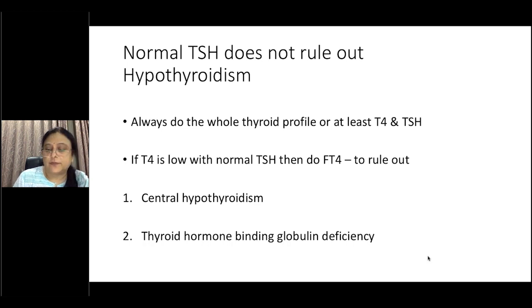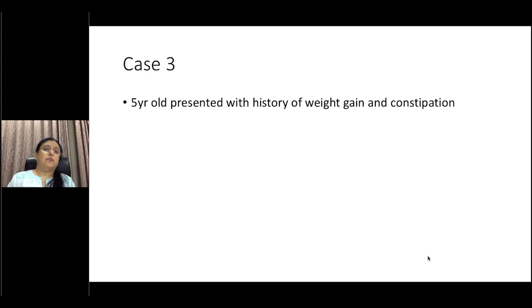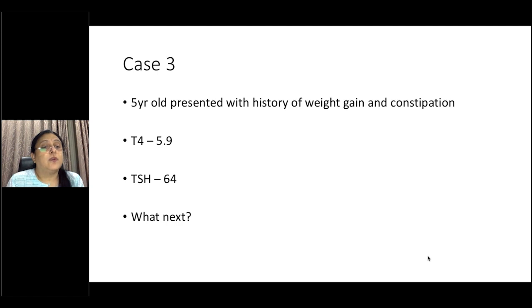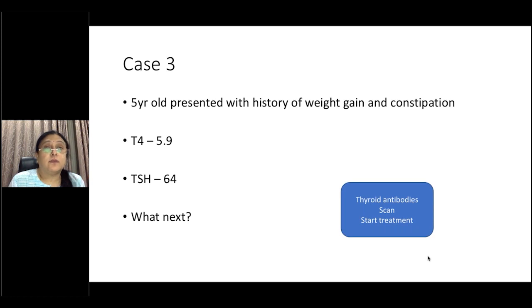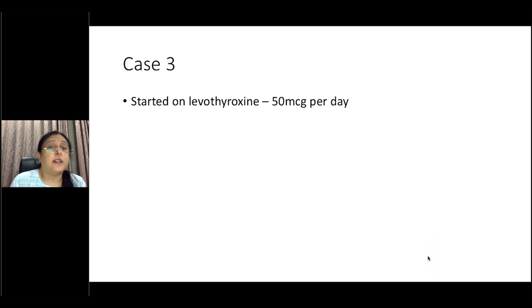require any treatment. So next case is a 5-year-old who presented with a history of weight gain and constipation. T4 was 5.9, TSH was 64. So what would you do next? So you would send off for thyroid antibodies, consider doing an ultrasound scan. At this age, an ultrasound scan is sufficient, and you would start treatment. This is what happened. Started on levothyroxine of about 50 micrograms per day, which is a reasonable dose. At this age, it is anywhere between 50 to 100 micrograms per day that they require.